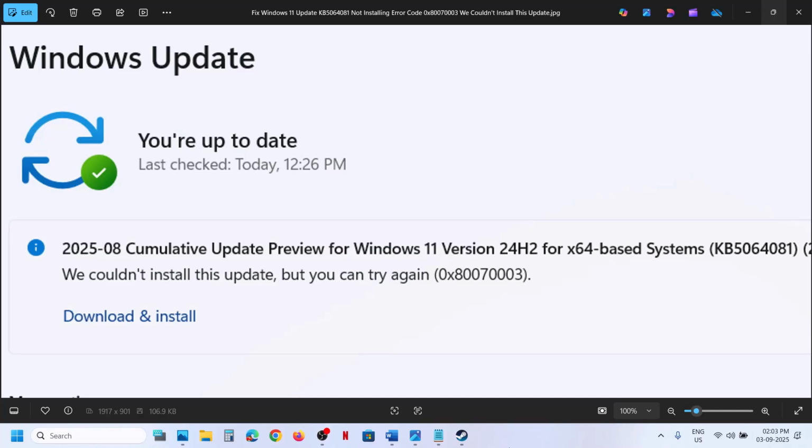Today in this video I'm going to show you how to fix this error, that is 0x80070003, while installing this update KB5064081 on your Windows 11 computer. When you receive this error, you can try to click on download and install multiple times. So just hit multiple times and try to install it again and then check.